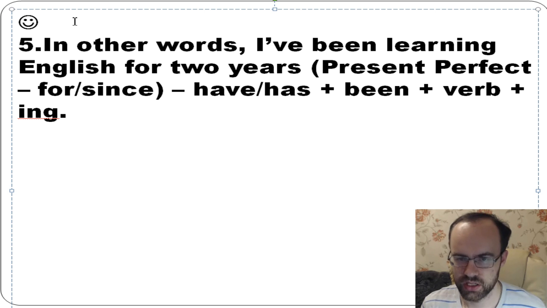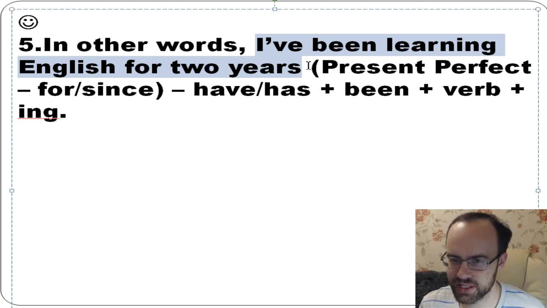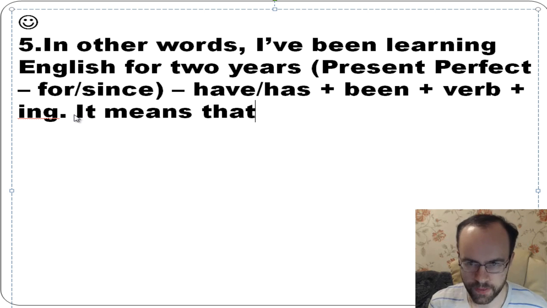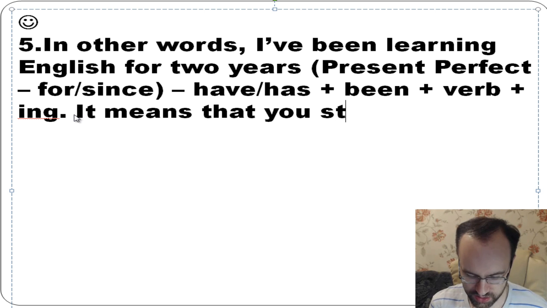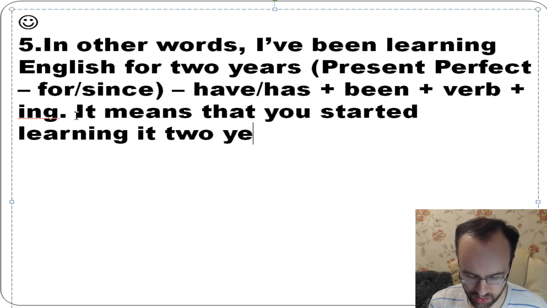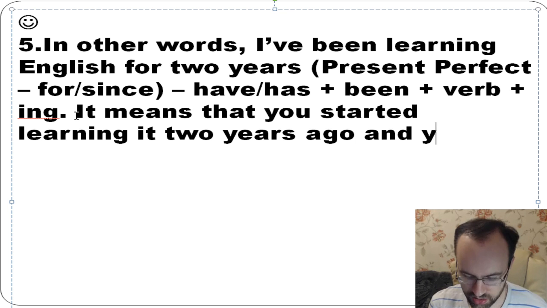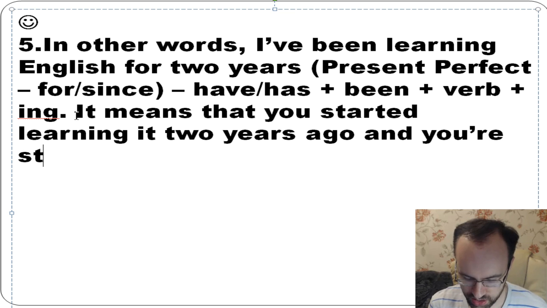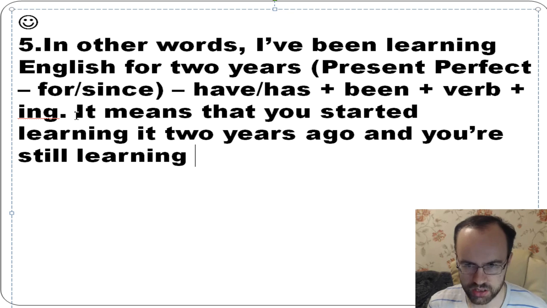So when you say, I've been learning English for 2 years, it means that you started learning English 2 years ago and you are still doing it. What does it mean? It means that you started learning it 2 years ago, and actually you are still learning it.